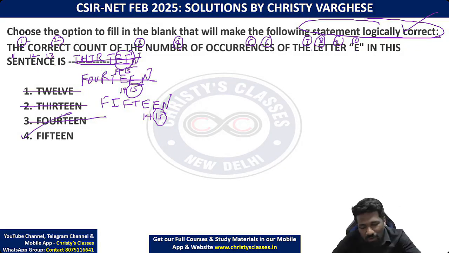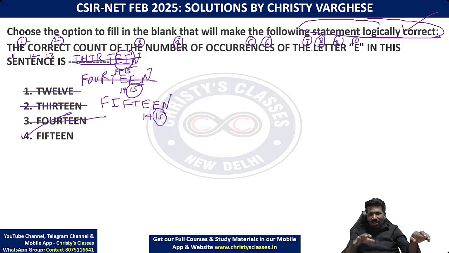So a person who has attended my previous lectures, you clearly know this is an expected question in CSIR. Then you don't make mistakes. Otherwise, a person who is totally new to it can think that the question is asking just the number of E's. वो तो 13 है, तो 13 टिक करिए. That 13 is a totally wrong answer.